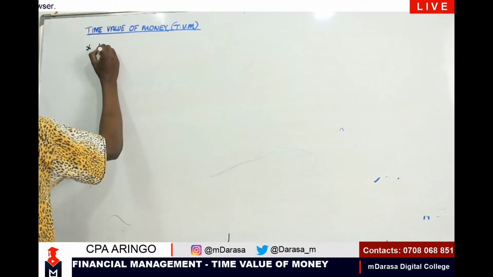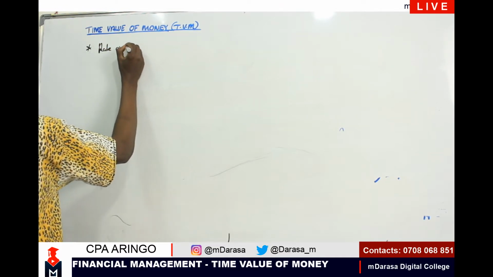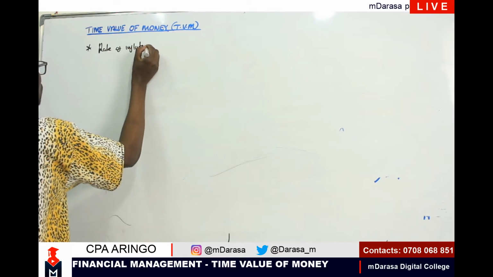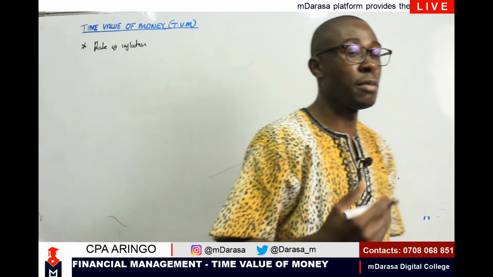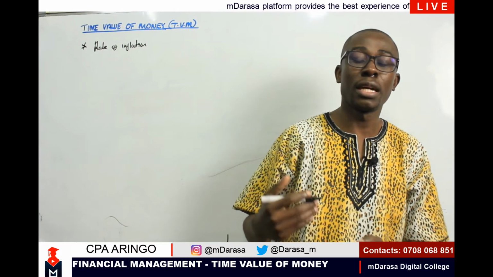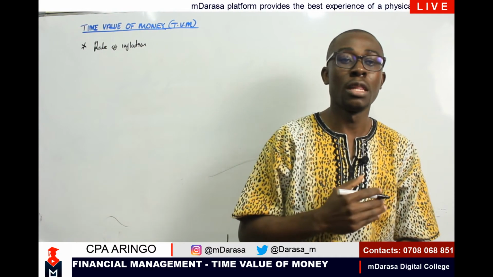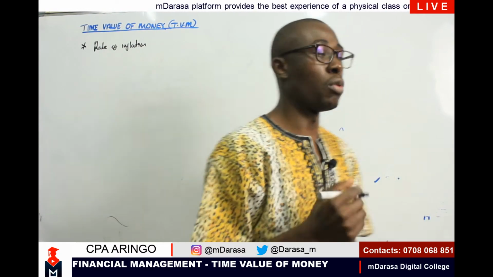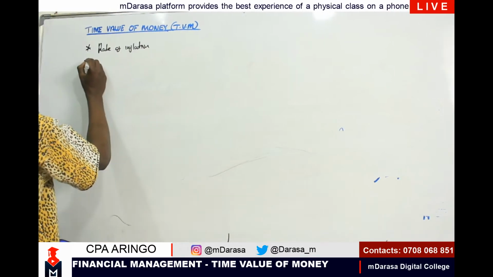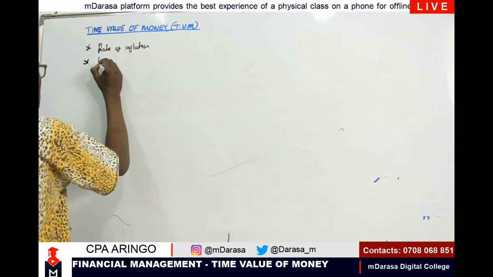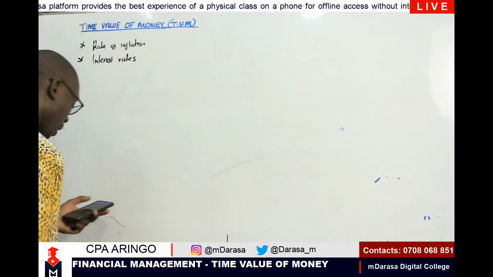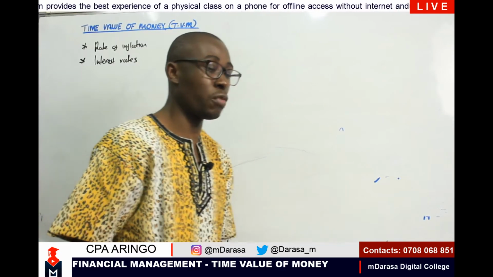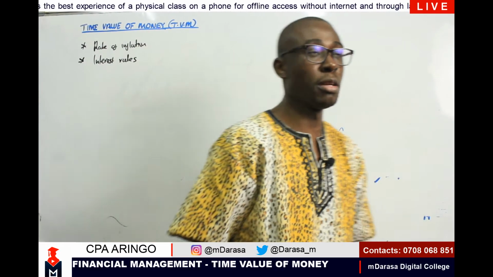We'll be talking about the rate of inflation, for example. This is a point where we are looking at an increase in prices of goods and services within an economy. And as such, that might tend to reduce the value of our money. So number one, we are talking about inflation. Number two, we'll be talking about interest rates. This one is also a factor that might affect the value of money. And of course, talk about risk premiums.